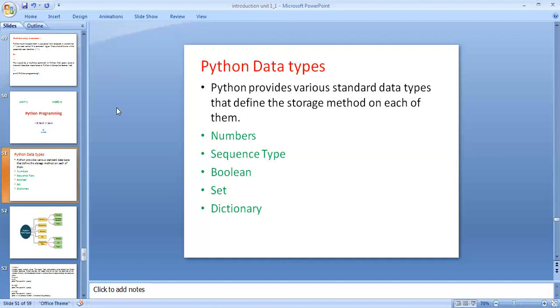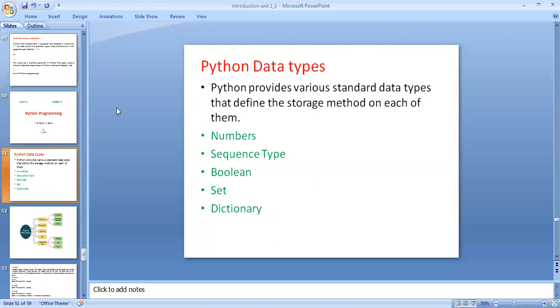For example, I am taking a equal to 5. Here, a is a variable, equal is an assignment operator, and 5 is an integer, as we already know. The variable a holds an integer value, 5. We need not define its type. Its type means 5 is an integer value; we do not need to define it in the programming.